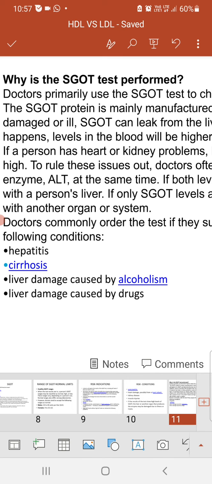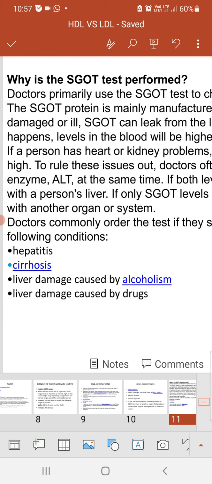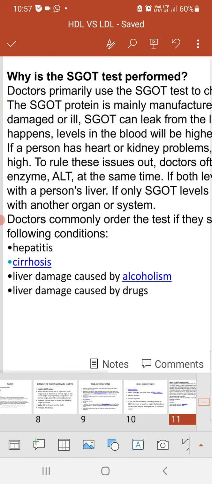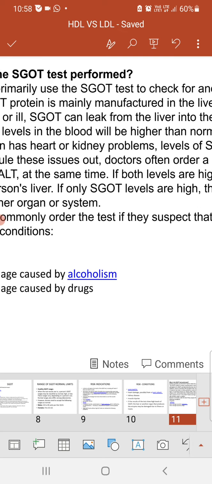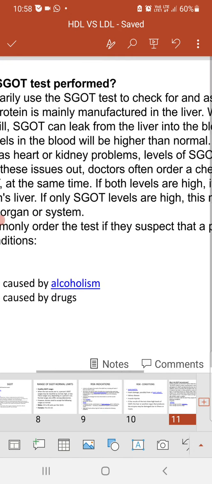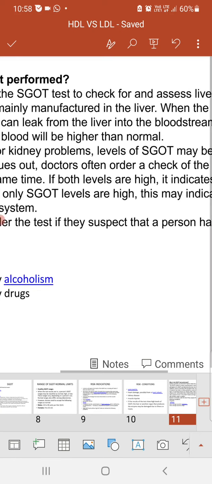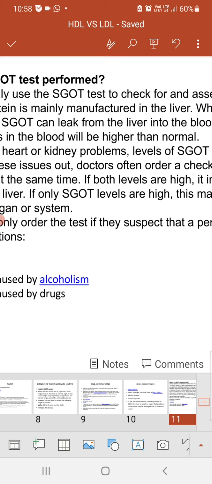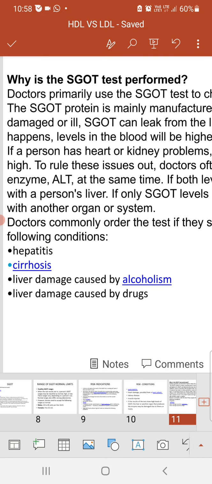So why is the SGOT test performed? Primarily, the SGOT test is used to assess liver problems. SGOT protein is mainly manufactured in the liver, and when the liver is damaged or ill, SGOT can leak from the liver into the bloodstream. When this happens, the level in the blood will be higher than normal. So if it is more than 40 or 50 in females, then it will indicate ill conditions or damage in the person's liver.